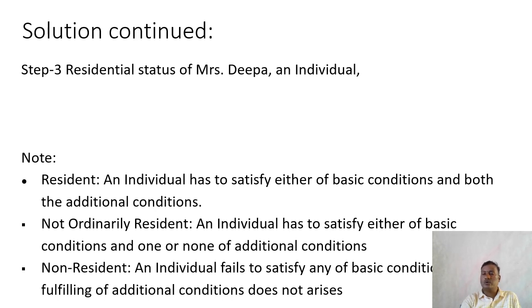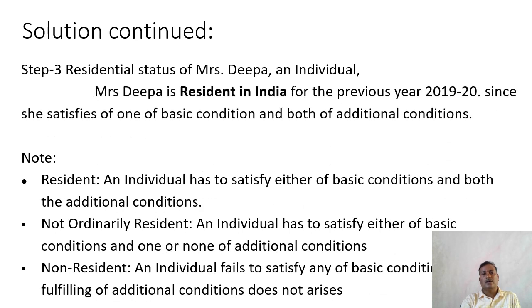A non-resident is one who fails to satisfy any of the basic conditions. Here, the question of additional conditions does not arise. So, Mrs. Deepa satisfies one of the basic conditions and both the additional conditions, and she is to be termed as a resident in India for the previous year 2019-20.